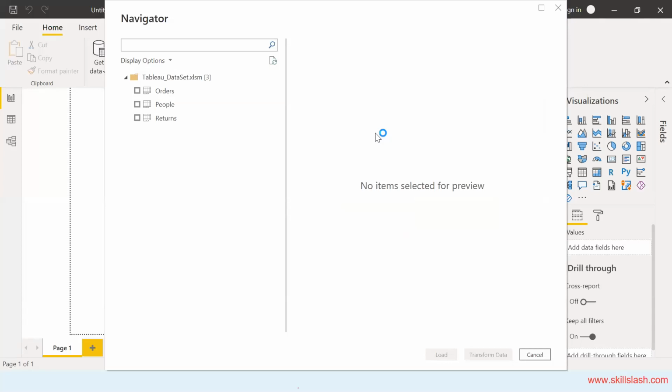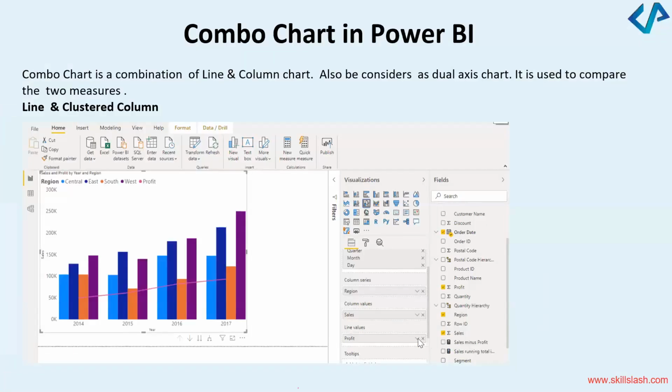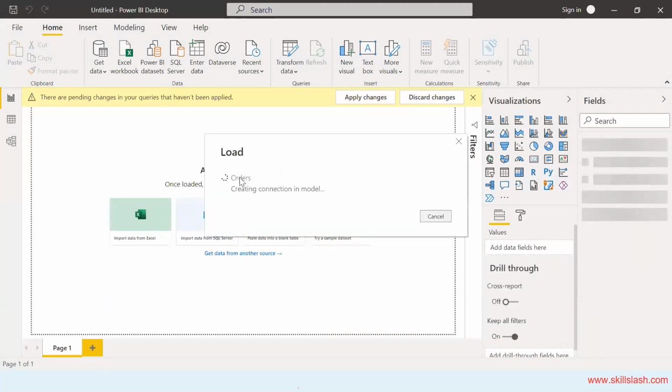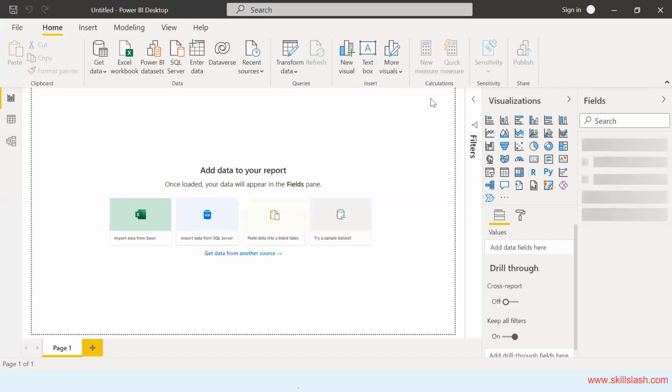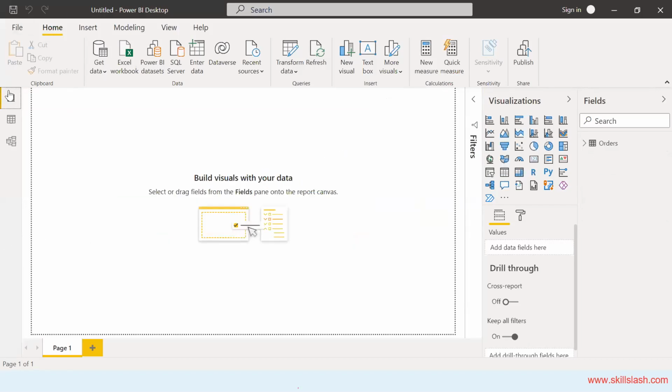Yes, Sarath, you're correct. Once this information is there, double click on it and it will start loading, showing you all the information. Just click on Load. If you want to transform data, click on Transform Data and change the column headings. If you don't save and just close it like that, like I did, it says there are pending changes in your queries. Do you want to apply or discard? Based on what you want to do, you can plot a graph accordingly. Is that all clear?